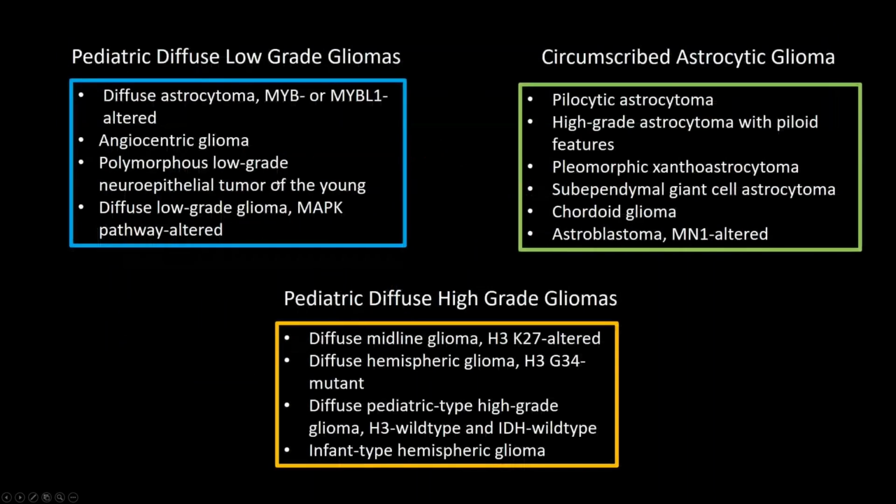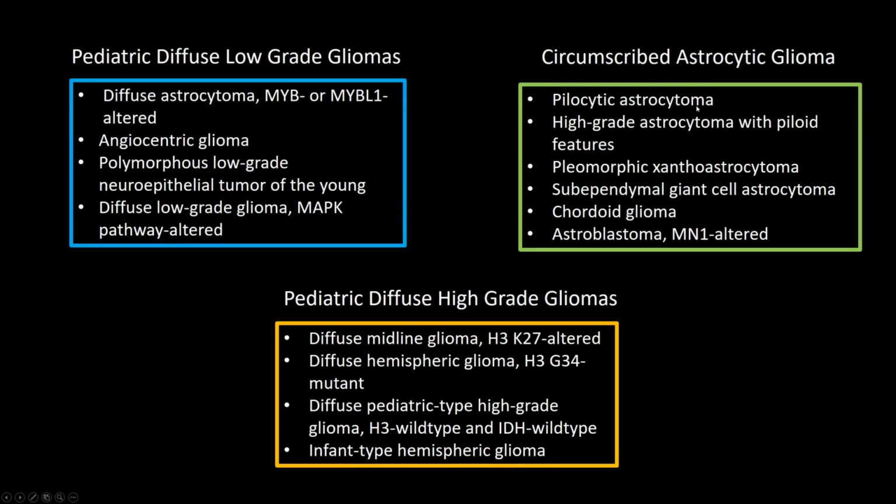Under the pediatric diffuse low-grade glioma category, you're going to find tumors such as diffuse astrocytoma with MYB or MYBL1 altered, and also the MAPK pathway altered tumors. You can see that each of these categories includes the molecular subtypes of tumors.